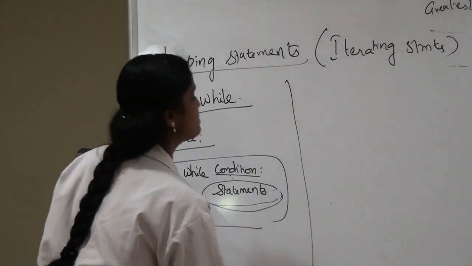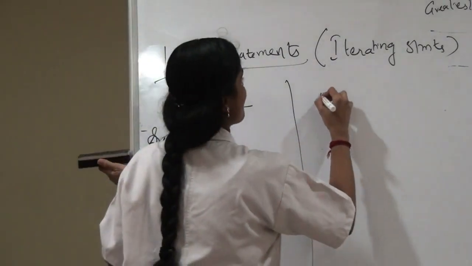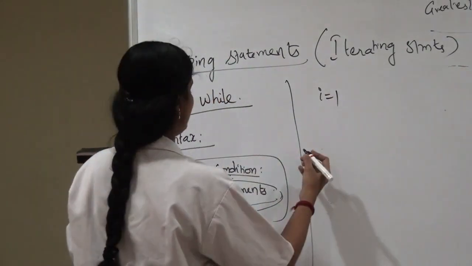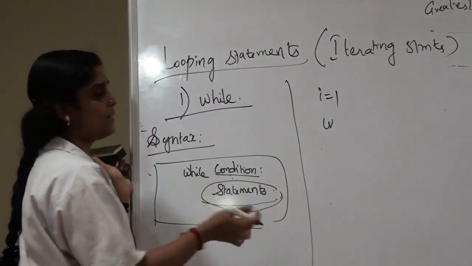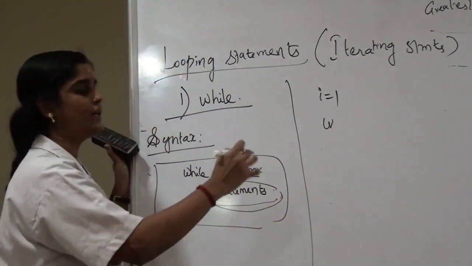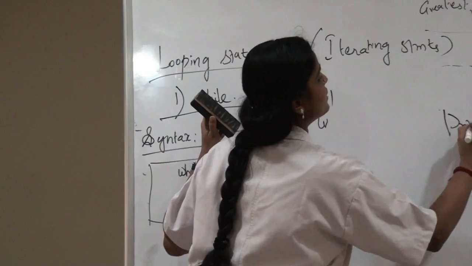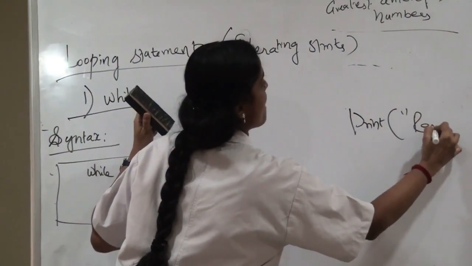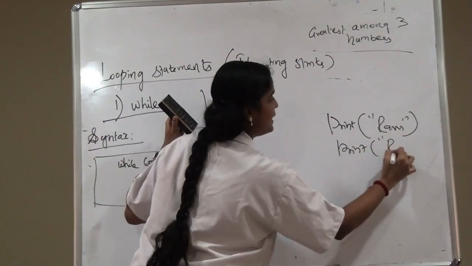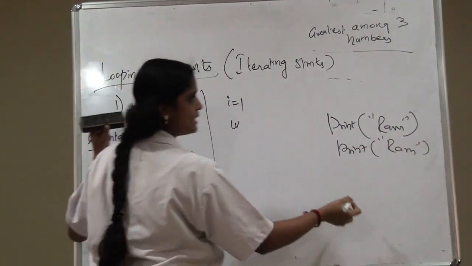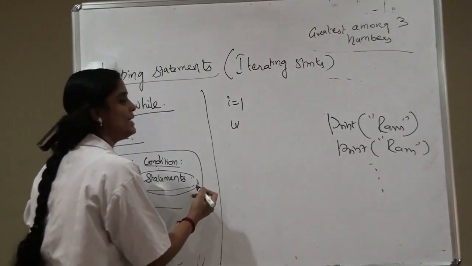Okay, let me explain this with an example. I is equal to 1. Now I have to print my name 10 times. How can I do it? Print Ram. Print Ram. Can I do it like this? No. Instead, I can use an iterating statement.